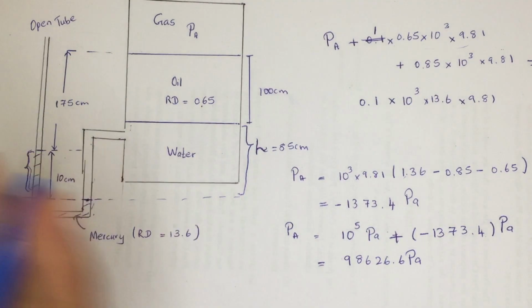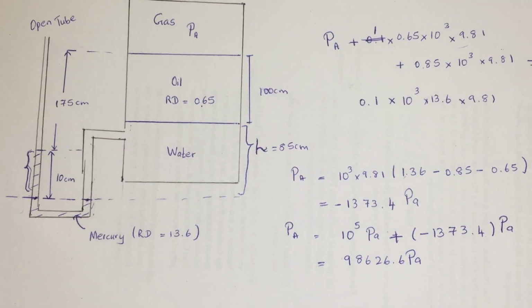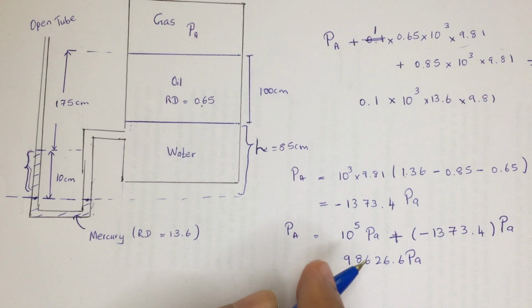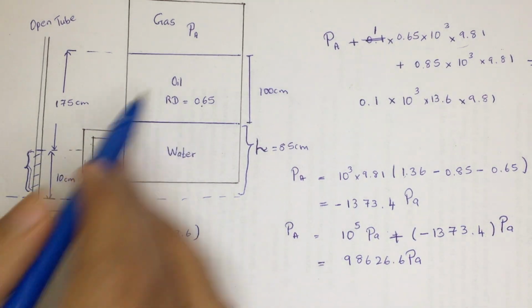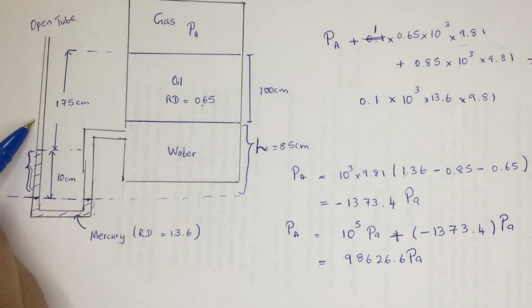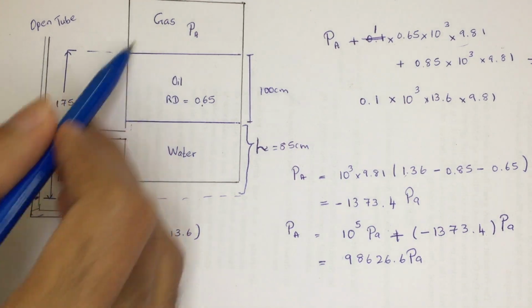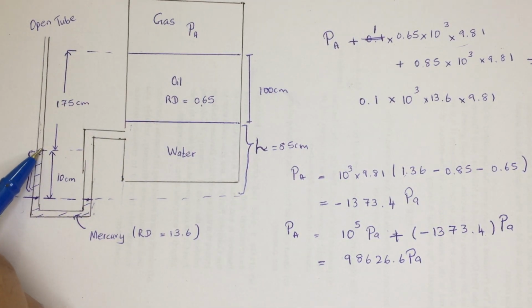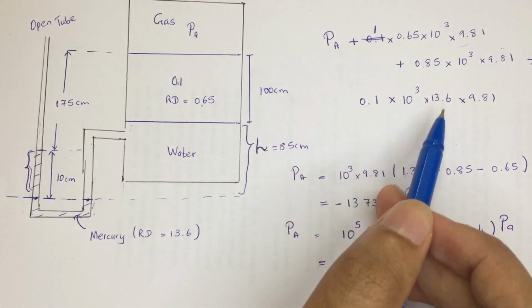But when you consider it relative to atmospheric pressure, you get a negative sign. Some might doubt whether, when finding the absolute pressure, we can equate this whole thing with 10 to the power 5 Pascal. When finding the gauge pressure, we neglected this and wrote this equation.